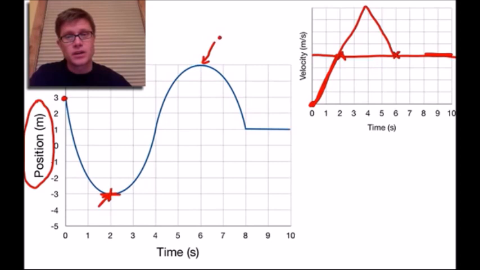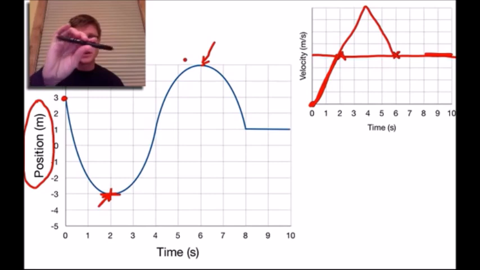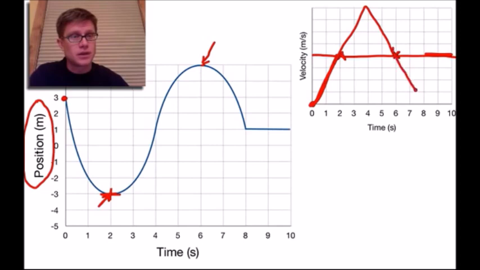So now I'm right here, we're at time 6, and it's actually not moving. So what happens from here down to 8? Well, it's going to go from a flat velocity to an increase in the negative velocity. And so we're going to see an increasing in the negative velocity as well. So it's going to go like that.